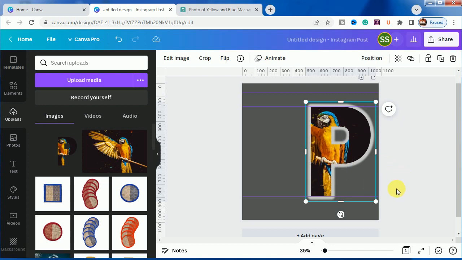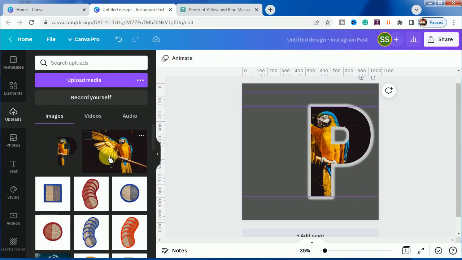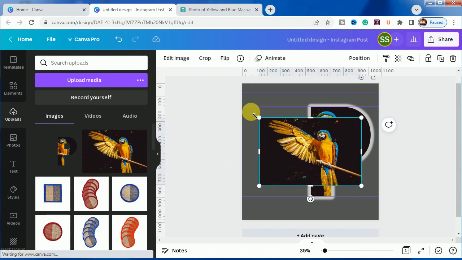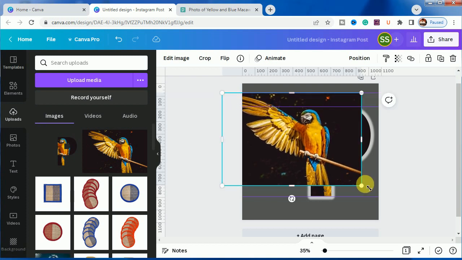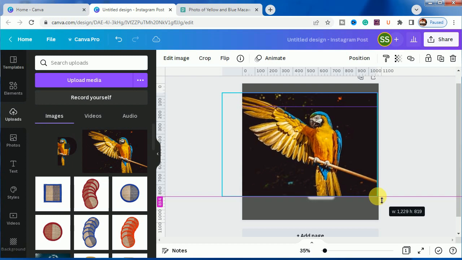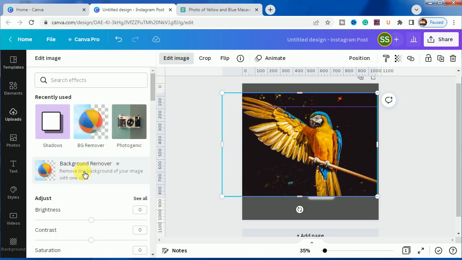Now for the next work, you have to bring this image, and now you will understand what is the help you will be getting from the dimension pair, from the scale part. Okay, so as you can see, I have pasted it right here. Okay, now I will go to edit image, and I will remove the background, which is also a Canva Pro feature.